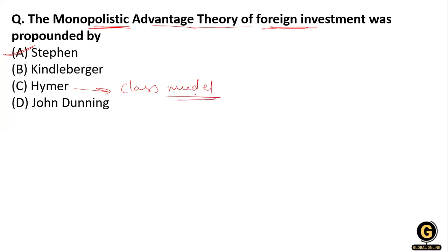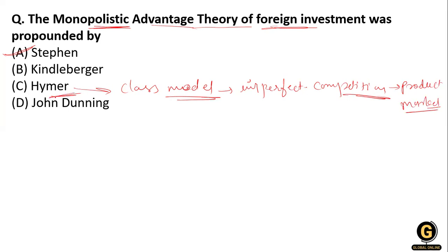I'm not telling you the whole sentence because it is difficult to remember all of it. So for Hymer, you can remember the class model, of imperfect competition in the product market. So it is given by Hymer.